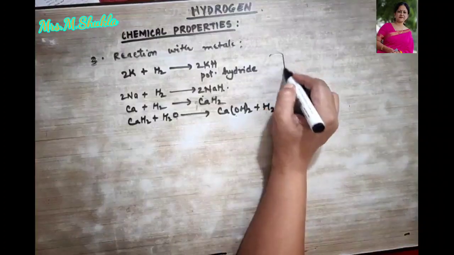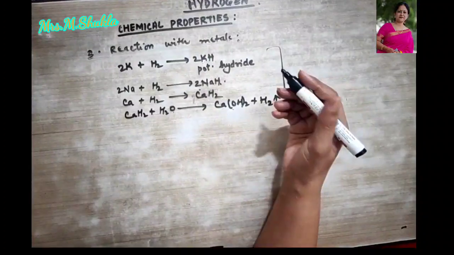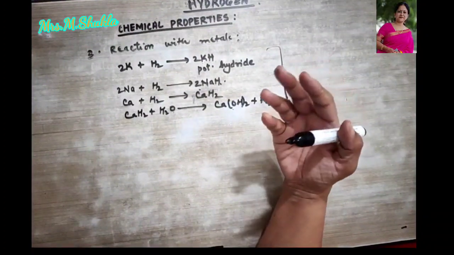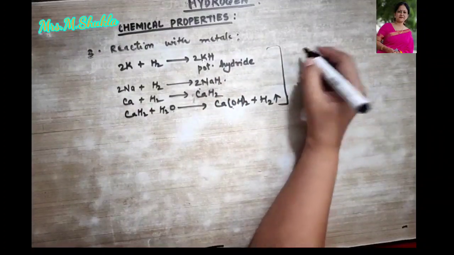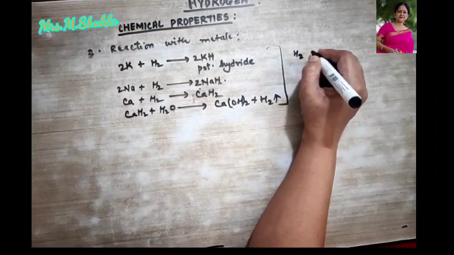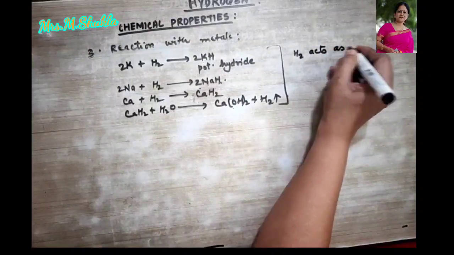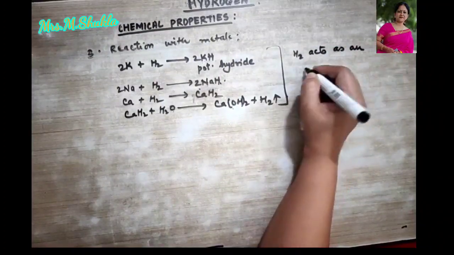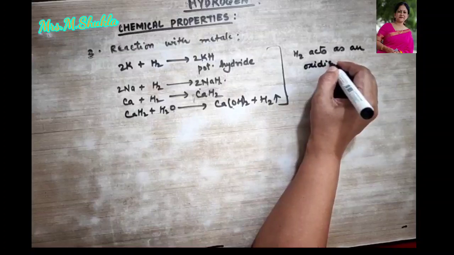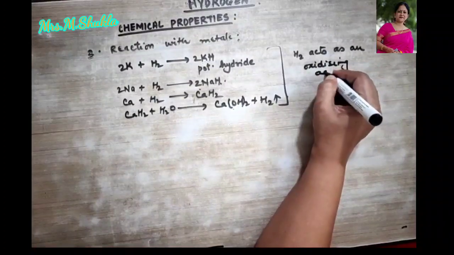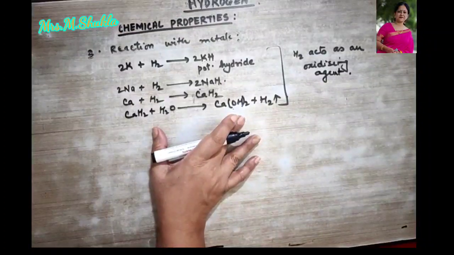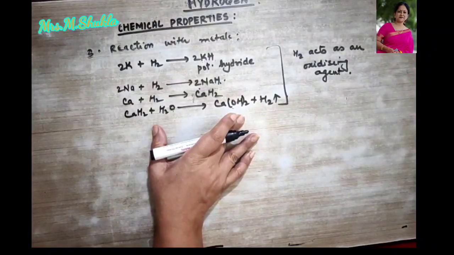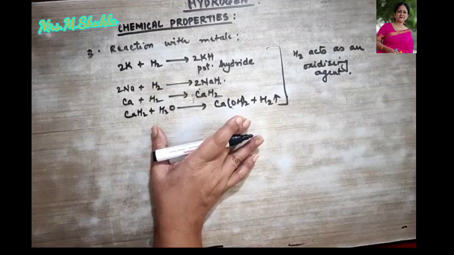So such reactions also exhibit the oxidizing nature of hydrogen, or we may say that hydrogen acts as an oxidizing agent over here. In these reactions, what do we study? That hydrogen is acting here as an oxidizing agent, right?